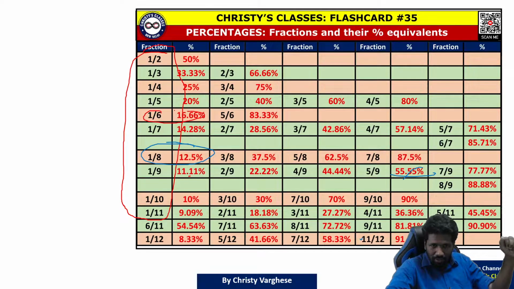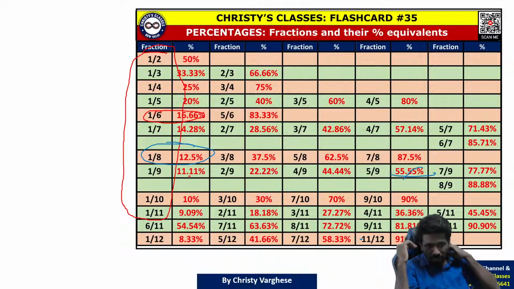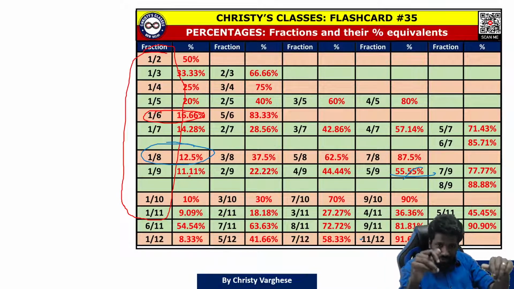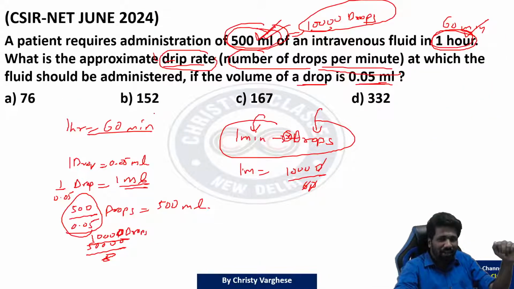Those of you who know, 1 by 6 is 16.66. So 10 by 6 is 166 percentage, or 1000 by 6 is 166.66 itself. Percentage means conversion to decimal, it will be 0.166. 1 by 6 is 0.166. So 1000 by 6 is 166. Again, if you are not at all understanding that idea, forget it.